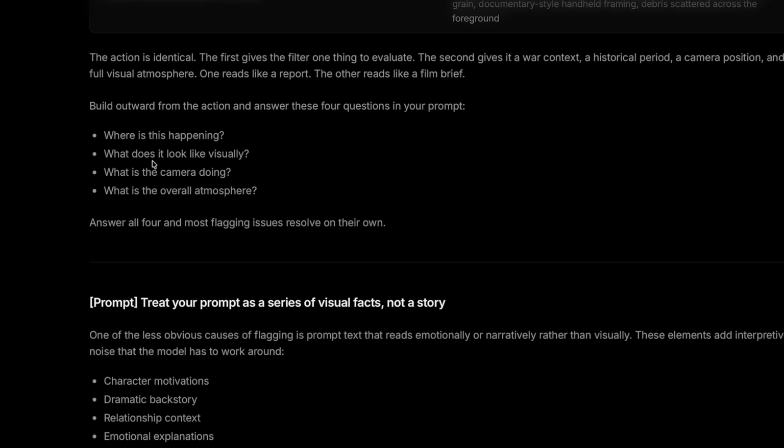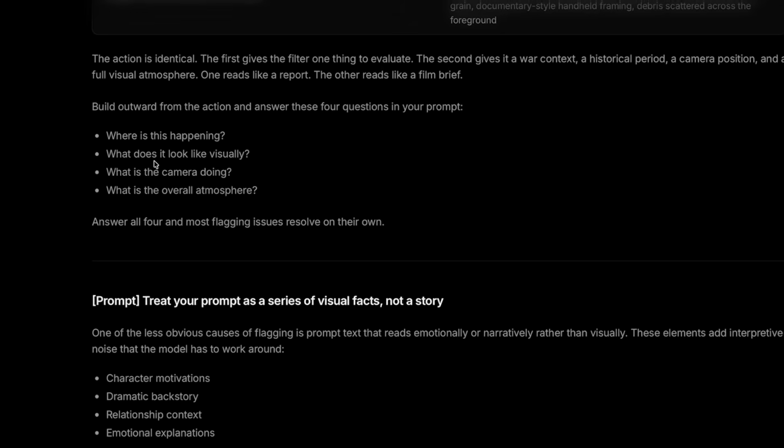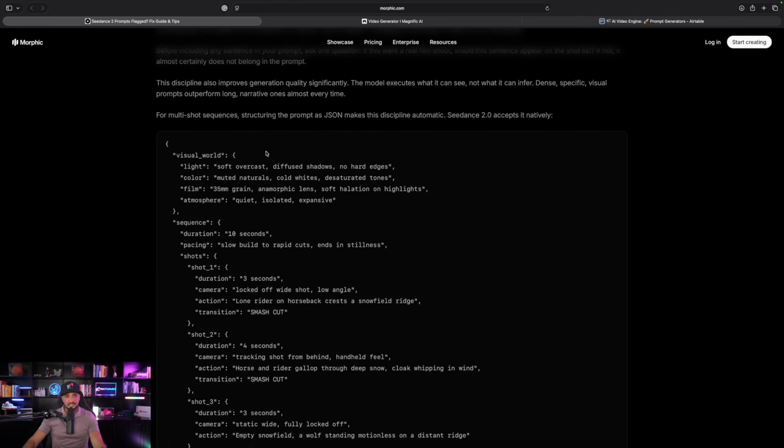Where is this happening? What does it look like visually? What is the camera doing? What is the overall atmosphere? Now, the other thing, last but not least, is the sole focus on JSON prompts. JSON prompts work exceptionally well in Seedance 2.0.